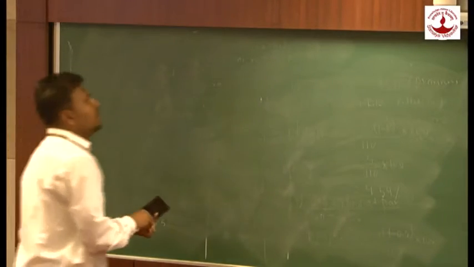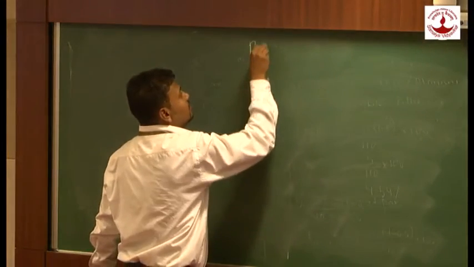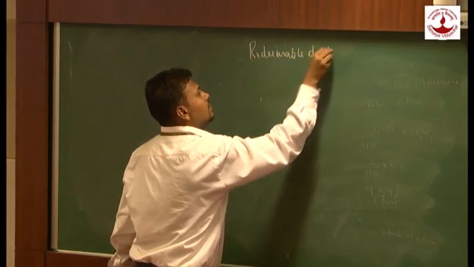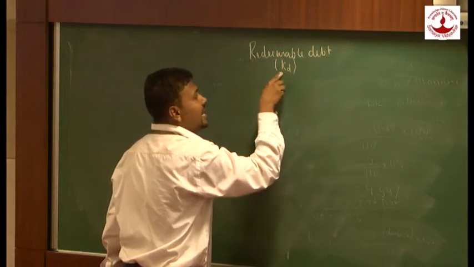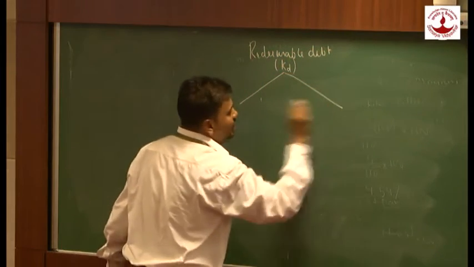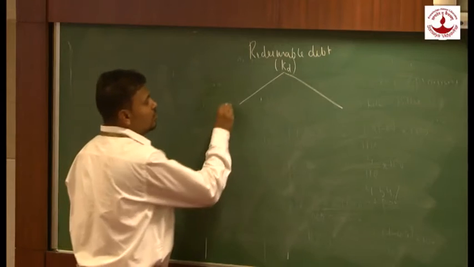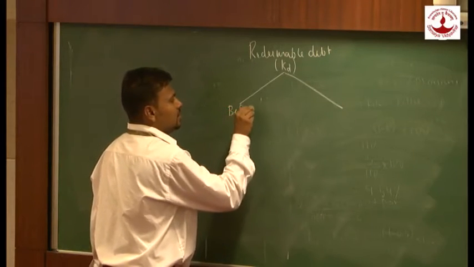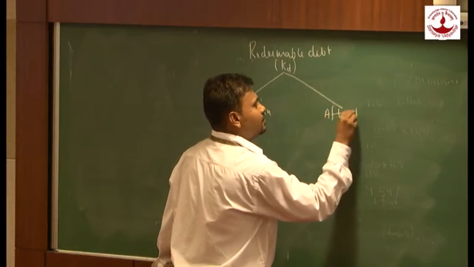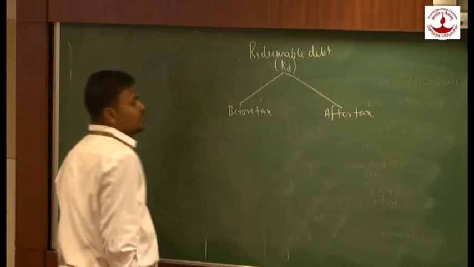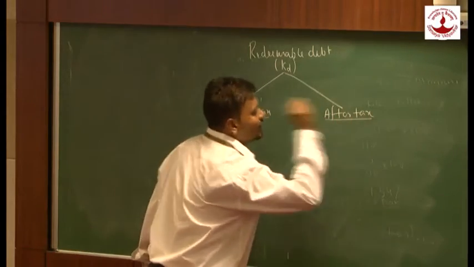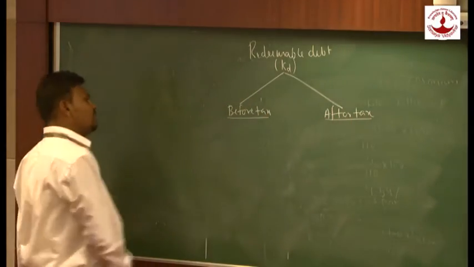Cost of debt again has two segregations: one is before tax, and the second is called after tax. Now, how are you going to calculate KD before tax and KD after tax? Let's see the formula.